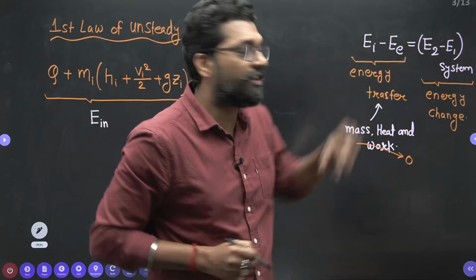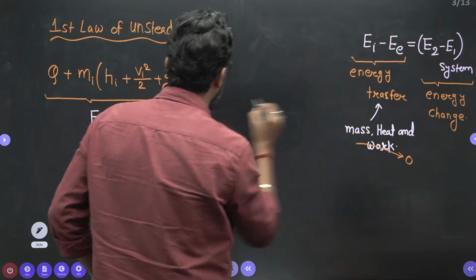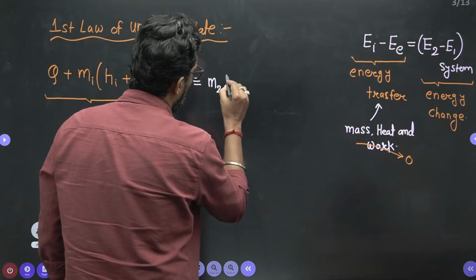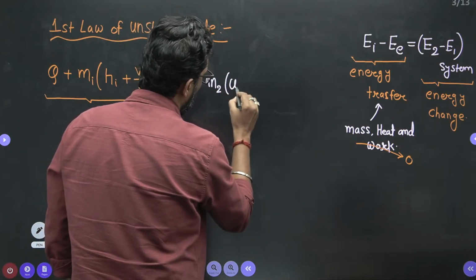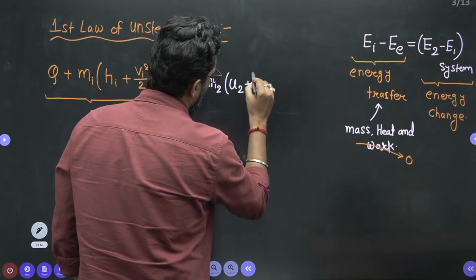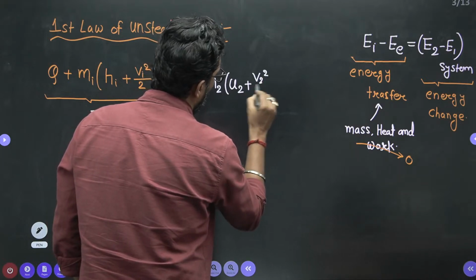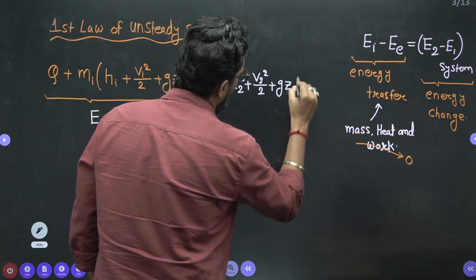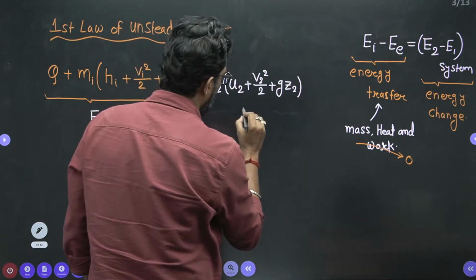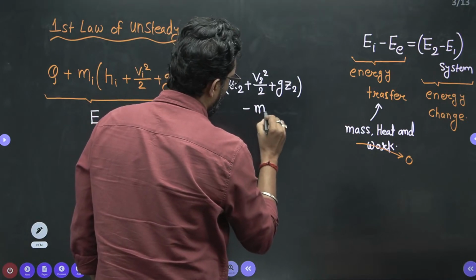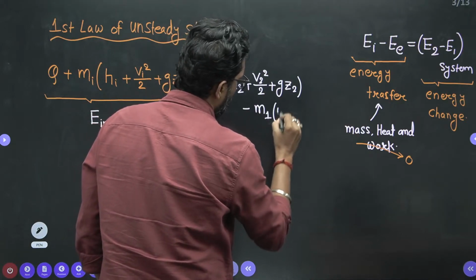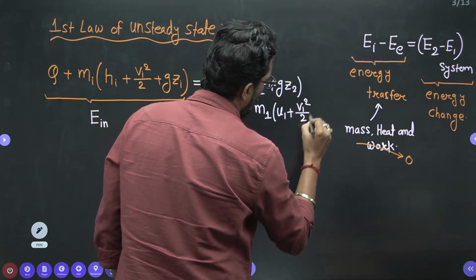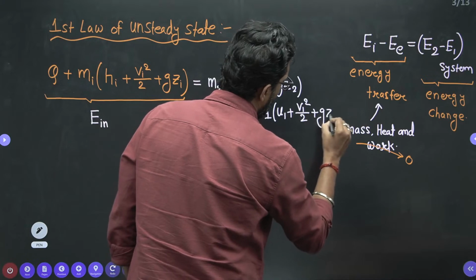What is the change in energy of the system? E2 minus E1. That means with the help of M2, there must be U2 plus V2 squared by 2 plus gZ2, yes or not, minus M1 times U1 plus V1 squared by 2 plus gZ1.